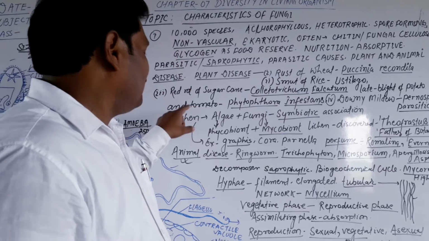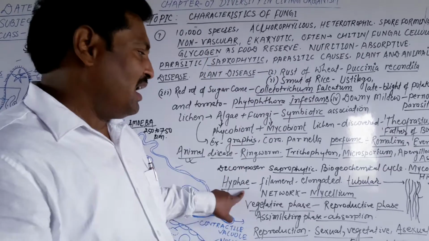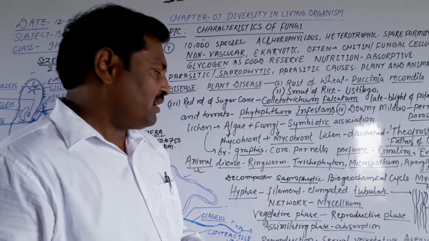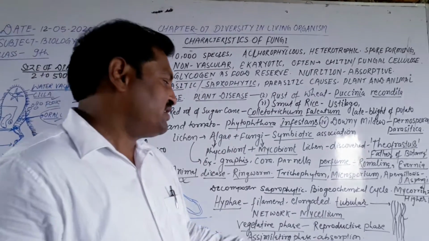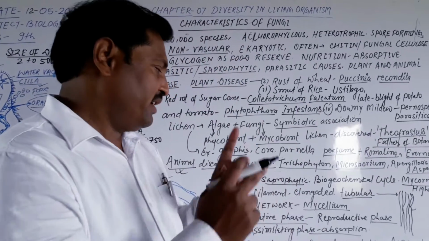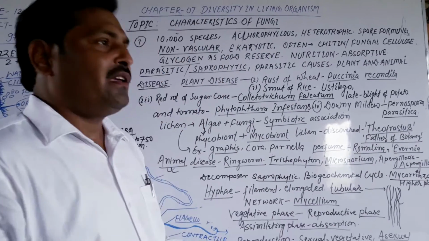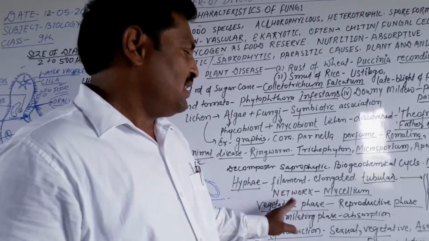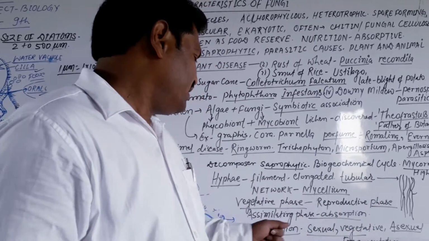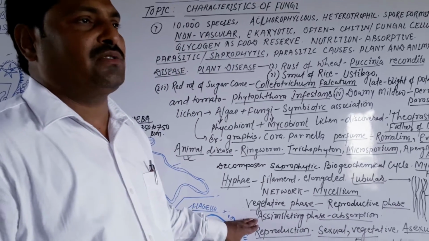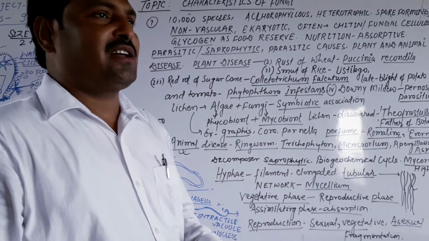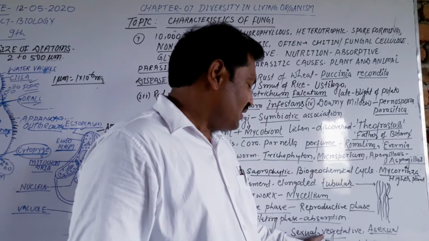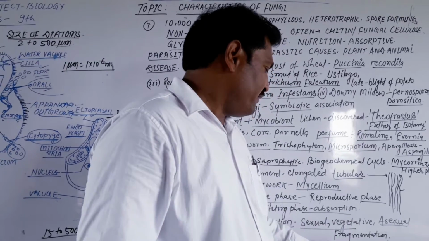The fungal body component is called the hyphae. I have drawn the hyphae: filamentous, septate, elongated and tubular. When the fungal hyphae are present in a net, they are called the mycelium. There are two phases in the fungi. The first is the vegetative phase, and the second is the reproductive phase. The vegetative phase is also known as the assimilating phase, meaning they are absorbing in nature. Reproduction is by three methods: sexual, asexual, and vegetative by fragmentation.